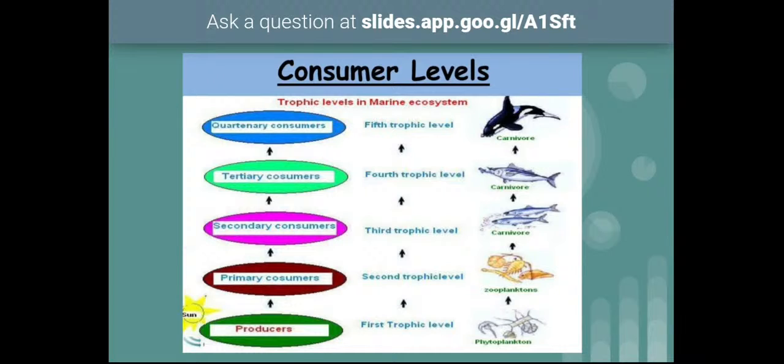First one is producers. Producers are very, very important. They are the first level of organisms in the trophic levels. They produce all the food required for all other organisms and for themselves also. They produce food by combining water and carbon dioxide with the help of sunlight, and the green pigments present in them are very important in this food synthesis, or photosynthesis.